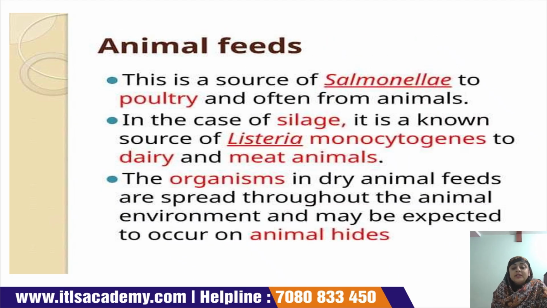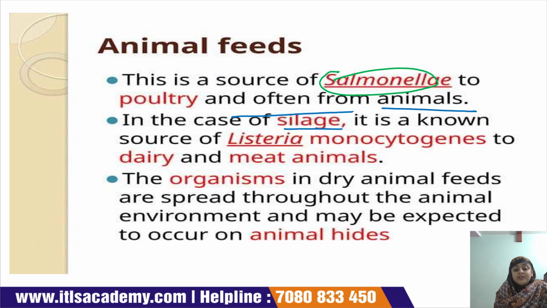Animal feed. This is a source of Salmonella to poultry and often to other animals. Silage is a good source of Listeria monocytogenes for dairy and meat animals.